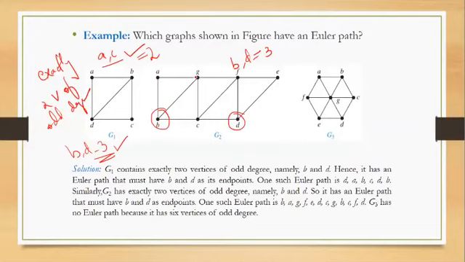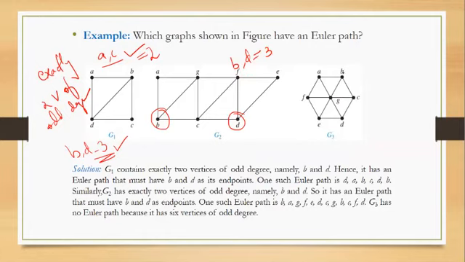A has the degree 2, G has the degree 4, similarly C will have degree 4, and E has degree 2, and F has the degree 4. So all the other vertices have even degree, while B and D have the odd degree. So since we have exactly two vertices of odd degree, it will have a Euler path.